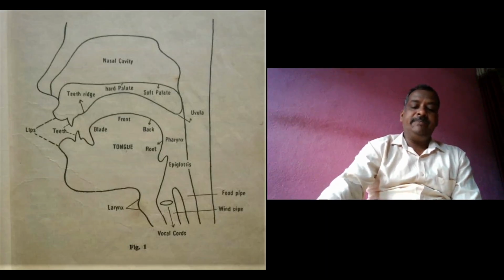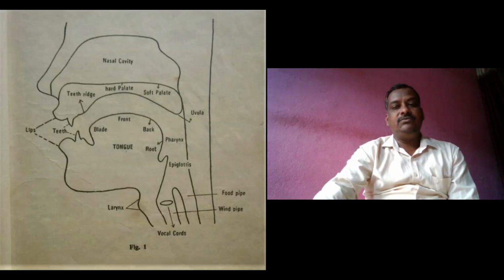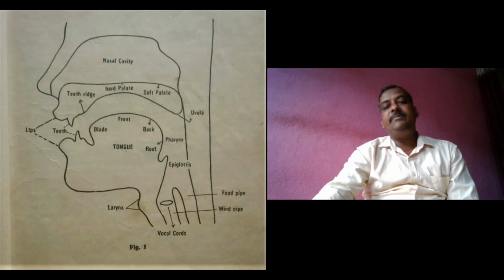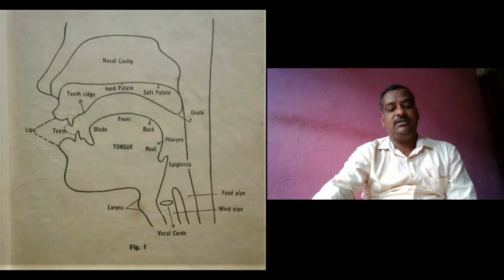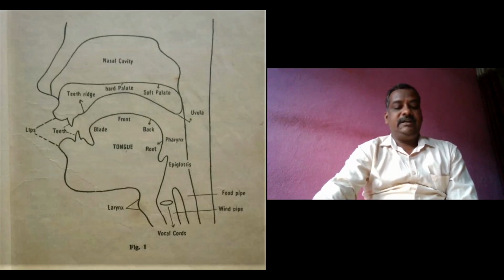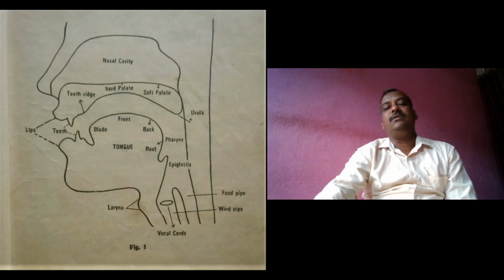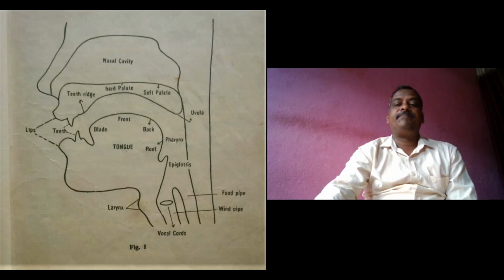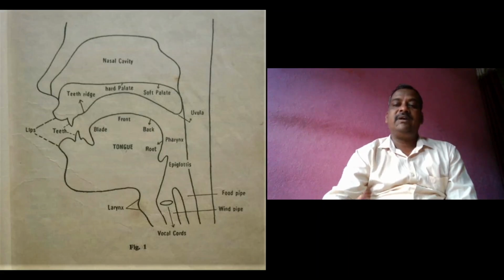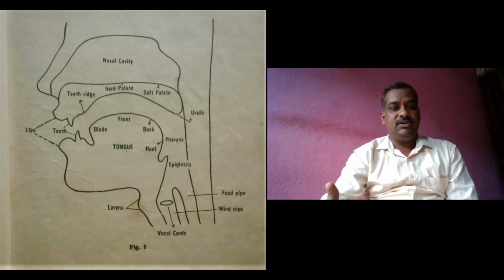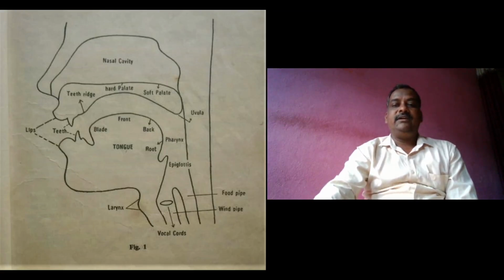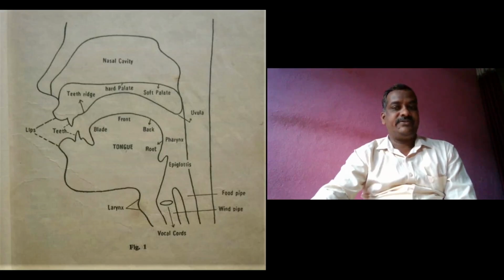The convex bony part of the roof of the mouth, which lies immediately behind the upper front teeth, is called the teeth ridge. It is also called the alveolar ridge or simply alveolar. It is convex, means in Marathi Bahirvakra. You can see the teeth ridge. It is convex, bony, and hard, so we can feel it with our tongue.